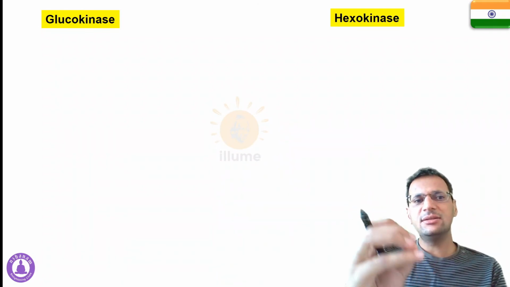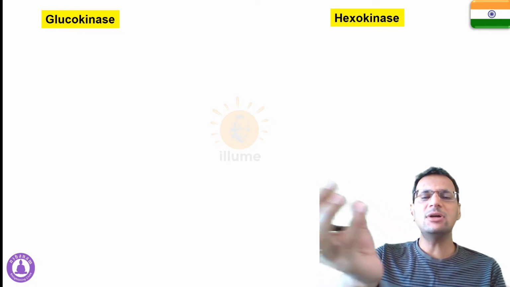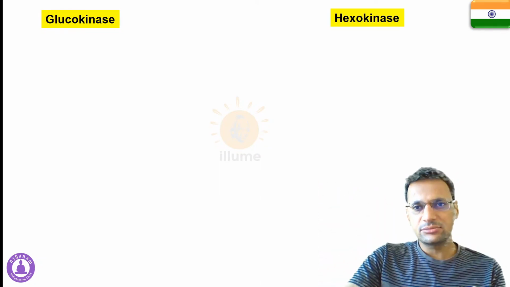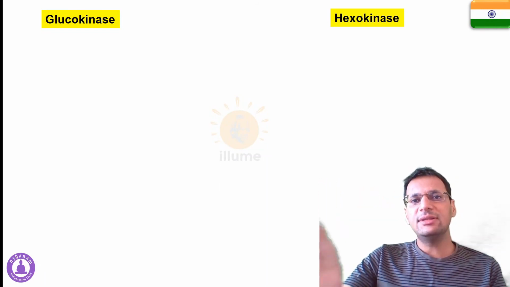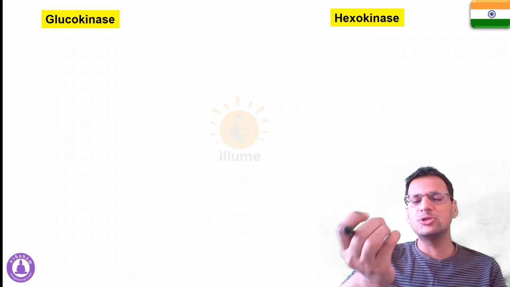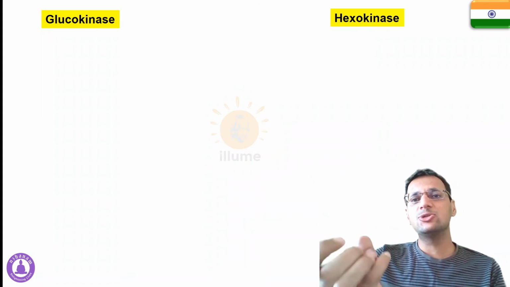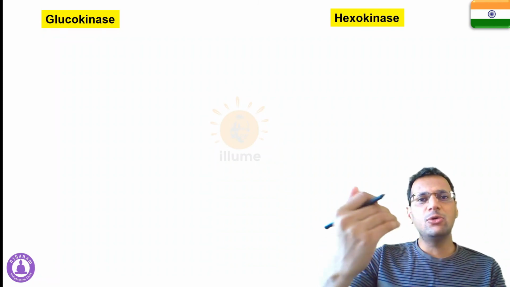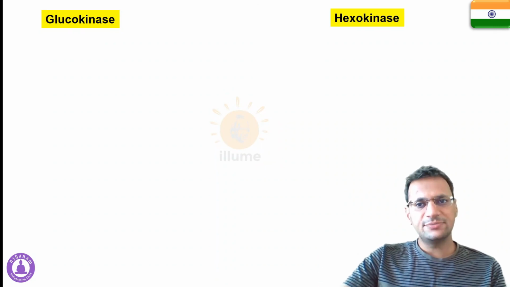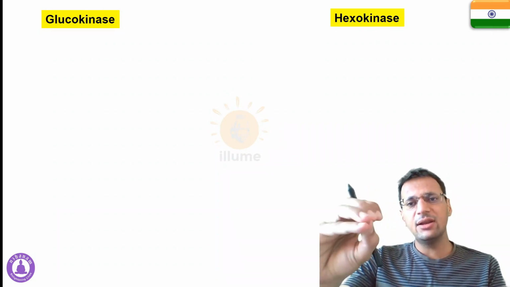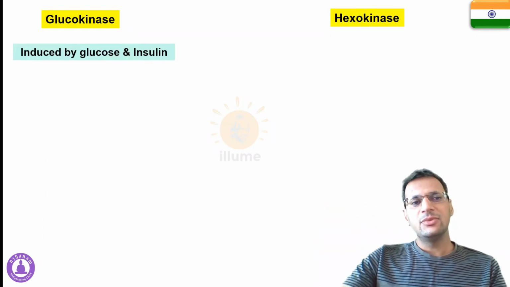And that is the reason glucokinase acts only when the blood sugar level is high, because its Michaelis constant is higher. And when there is a deficiency of glucose in the body, that means the substrate concentration, that is glucose concentration, is very low. In such cases, even at low concentrations, hexokinase acts and converts it into glucose 6-phosphate to further undergo glycolysis and produce energy. So this is where and when glucokinase and hexokinase come into action.